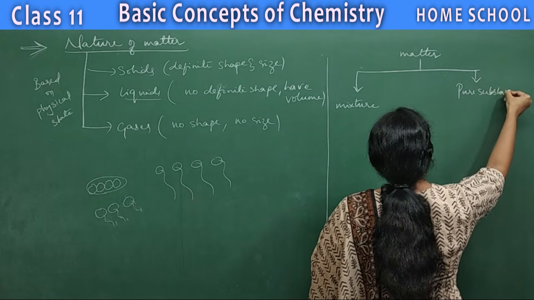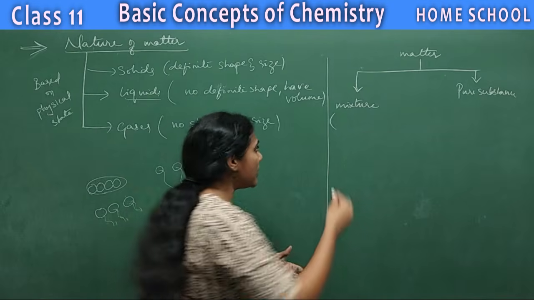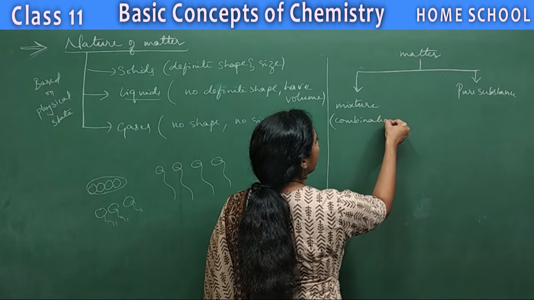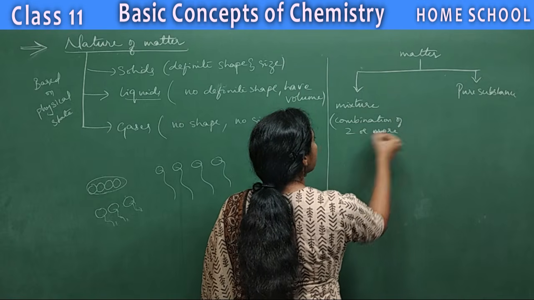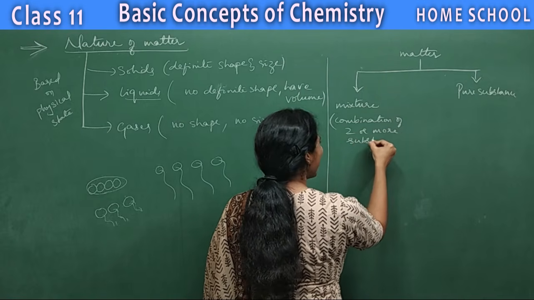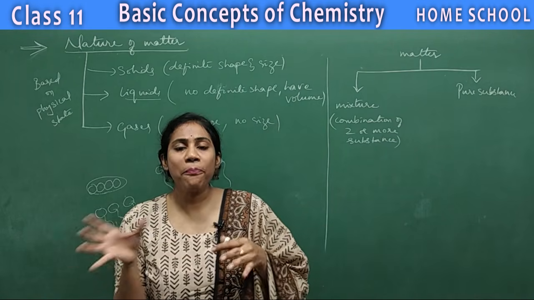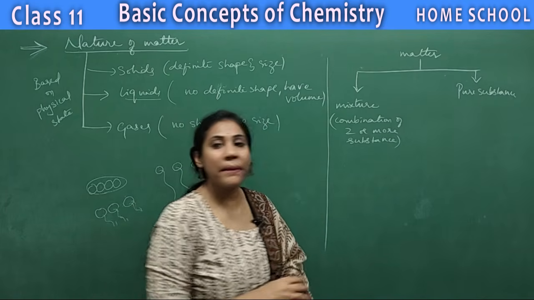And now let us discuss what you mean by a mixture. A mixture is nothing but a combination of two or more substances. Substance is nothing but any kind of matter. If two or three types of matter are mixed together, then we call it a mixture.